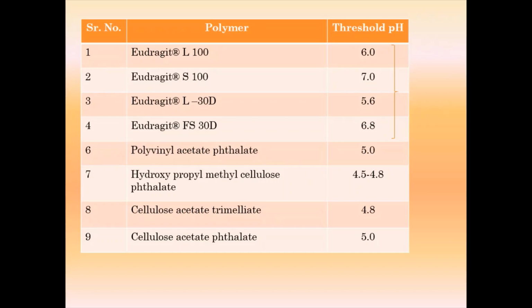So these are the polymers. Eudragit polymer is the most commonly used polymer to target the drug to the colonic area. Other polymers are also used, such as polyvinyl acetate phthalate, hydroxypropyl methylcellulose phthalate, and cellulose acetate phthalate. These are the polymers used for targeting the drug to the colonic area.